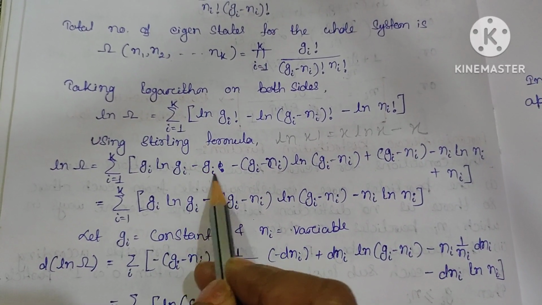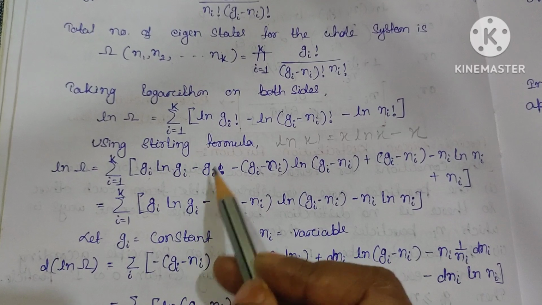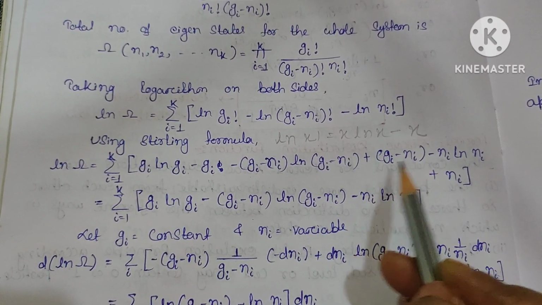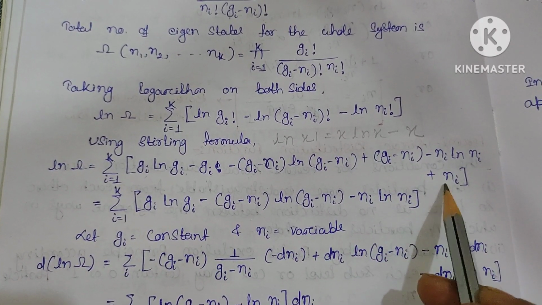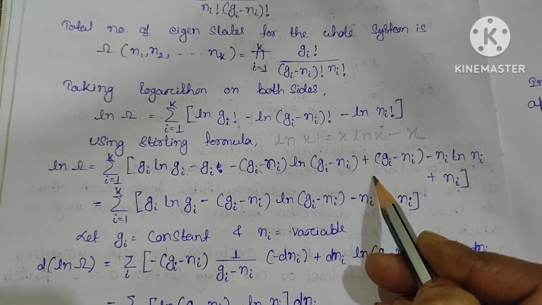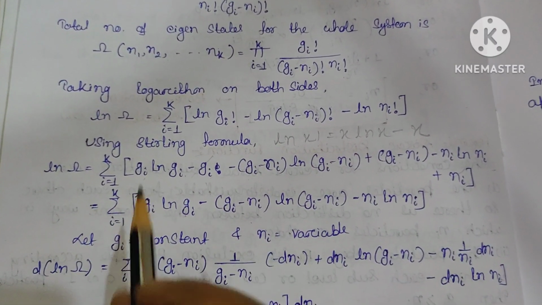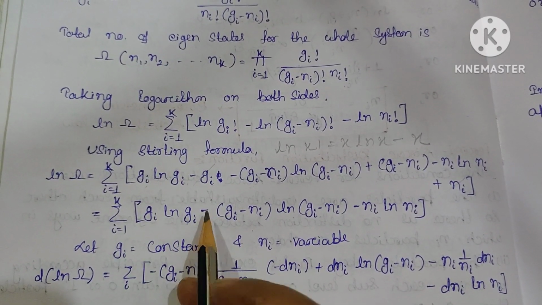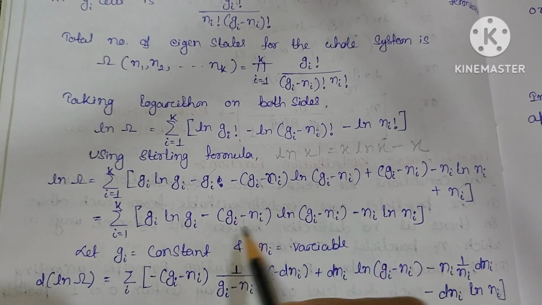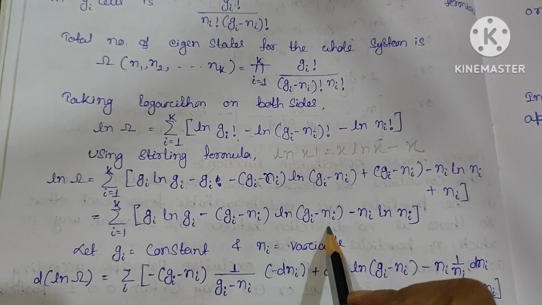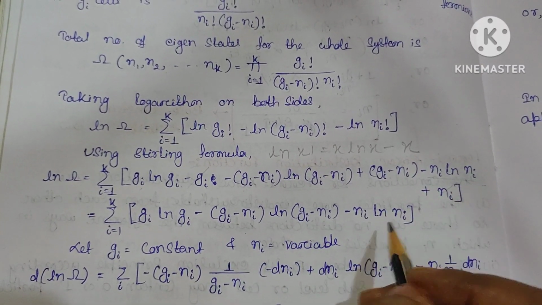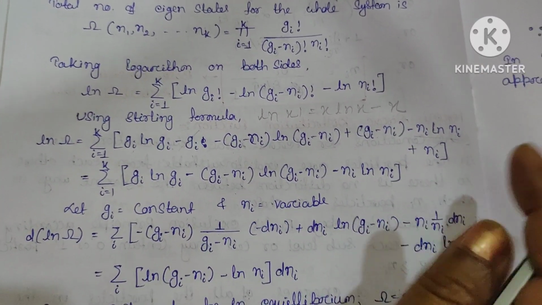So minus Gi plus Gi get cancelled, and minus Ni plus Ni get cancelled. So this total term gets cancelled with Ni and Gi. The remaining terms will be Gi ln Gi, minus Gi minus Ni times ln of Gi minus Ni, and minus Ni ln Ni.